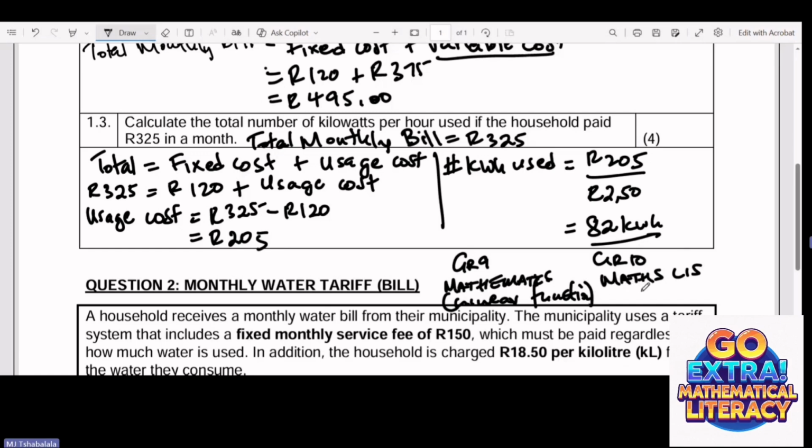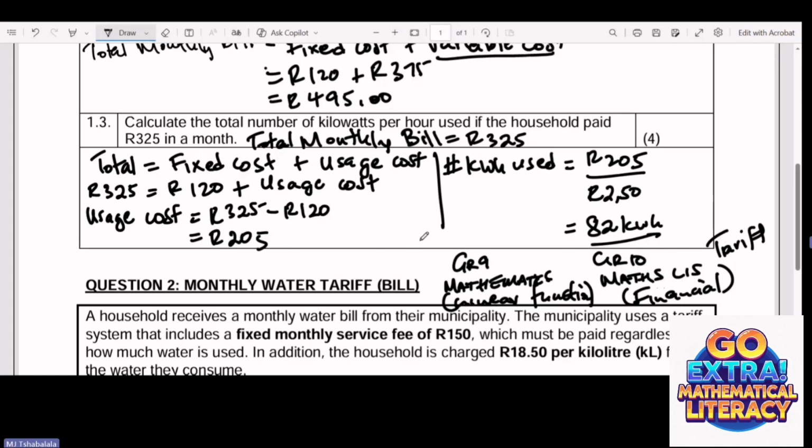And also in grade 10, you find these questions on what? You find this question on financial context. So I'm just going to leave the context there. Or you will find this question on tariffs, most definitely. These are tariffs. So you'll find this question there.